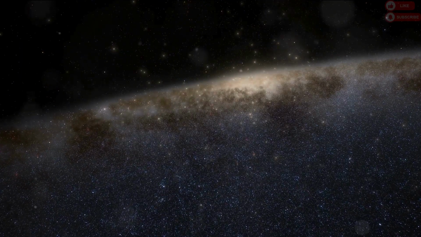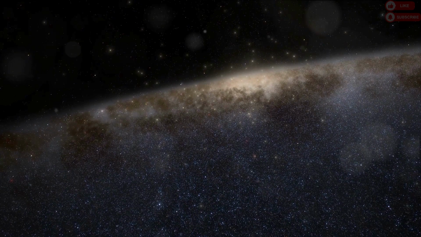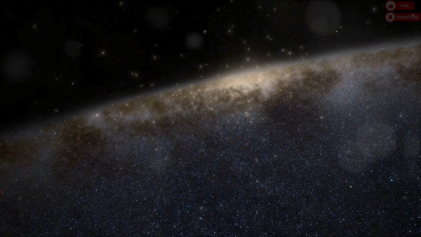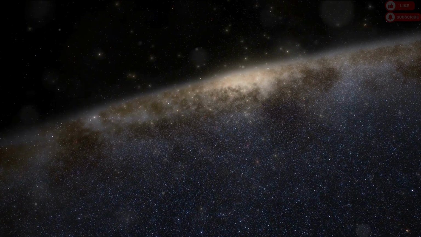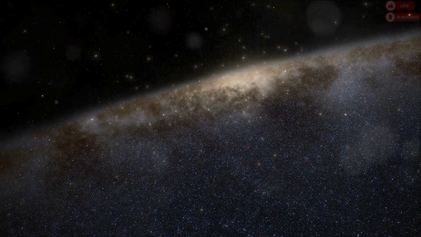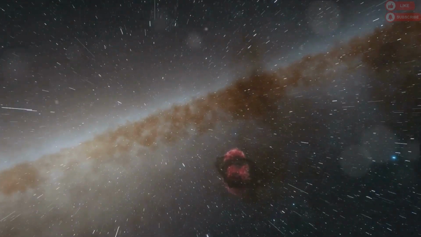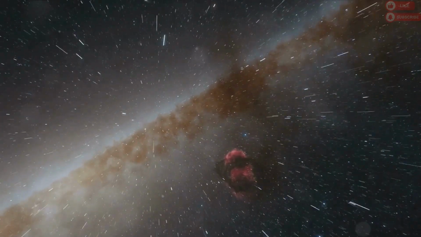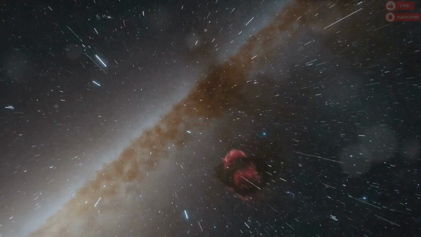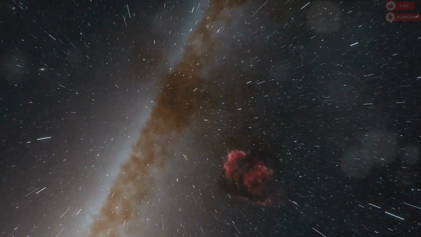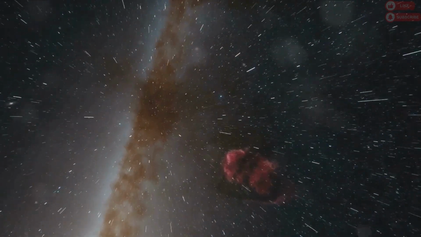Now let's take this a step further. Each of these 2 trillion galaxies contains not hundreds, not thousands, but millions to trillions of stars. Take our own galaxy, the Milky Way, for example. It alone is home to around 200 to 400 billion stars. That's billion, with a B. And each of these stars, from the faintest red dwarf to the most luminous supergiant, could potentially have its own system of planets, moons, asteroids, and comets.